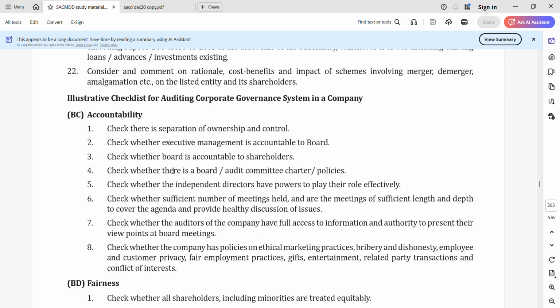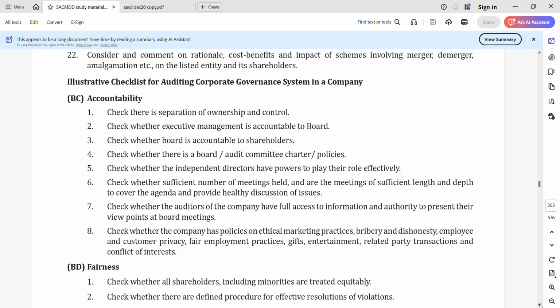So these are all regarding who is answerable to whom, who has got the questionable rights, and check whether independent directors have power to play their role effectively, or whether they have been hampered, or whether they have been controlled by someone above them, and all those things. Check whether auditors of the company have full access to information to present their viewpoints at board meetings, and check whether the company has policies on ethical practices, bribery and dishonesty, etc. So these are the various aspects or checklist regarding the accountability aspect.